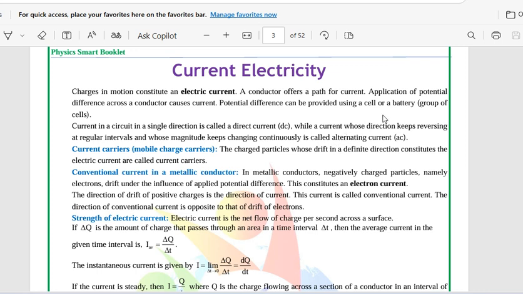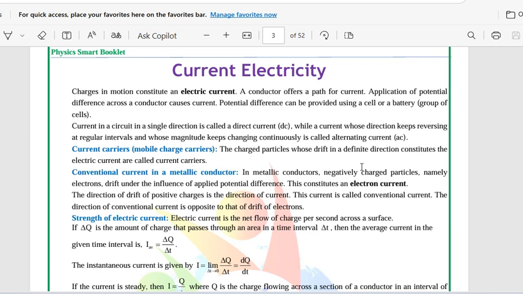Let us learn in physics how this happens in conductors, how electricity and current work, and how charges transfer. In today's session, let us learn about the exact physical phenomenon relating to current electricity.